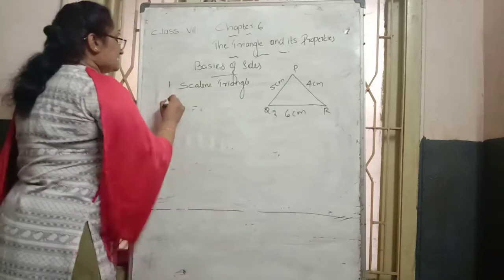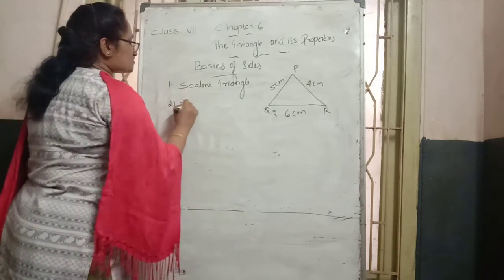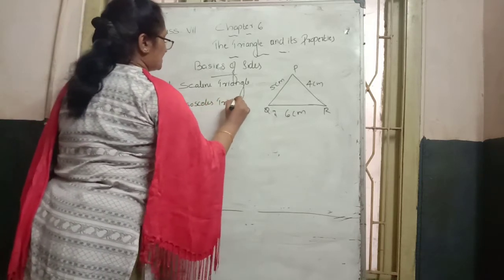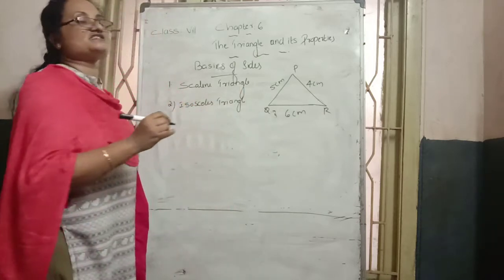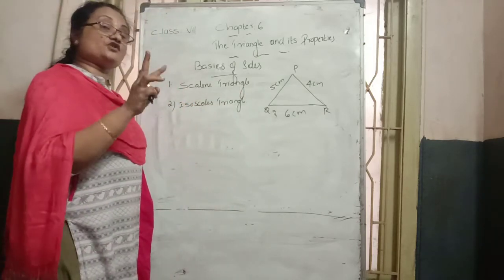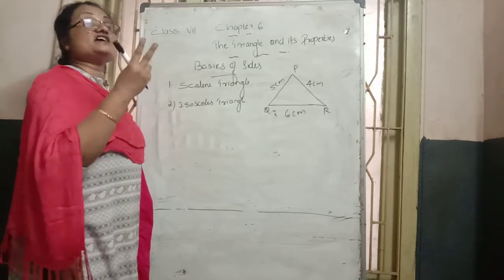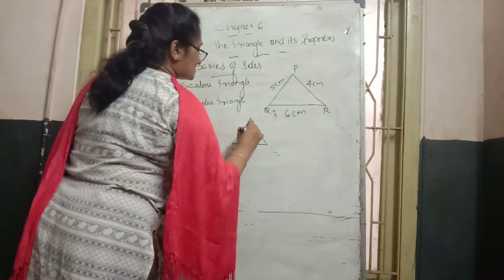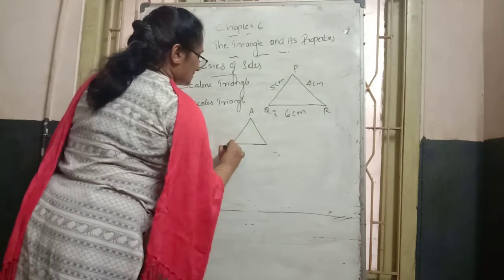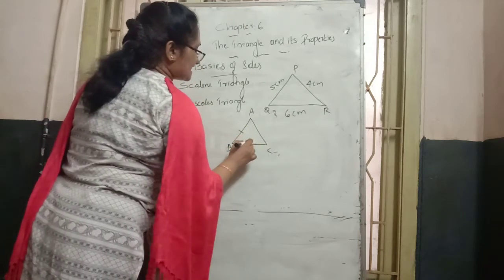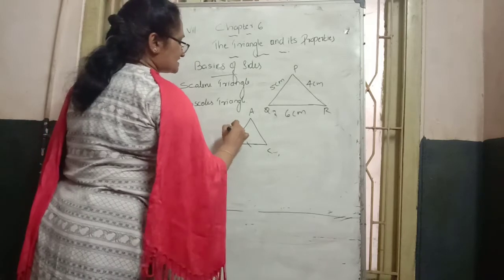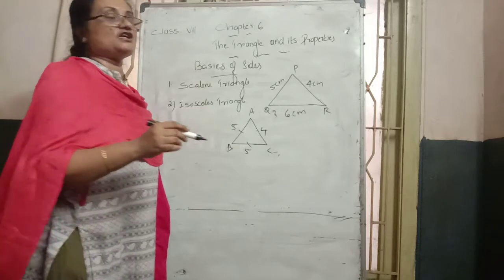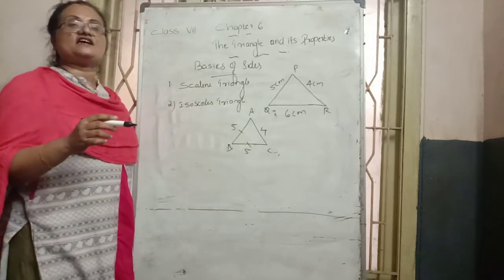The second type of triangle we call an isosceles triangle. Isosceles triangle means that, although a triangle has three sides, any two side measurements are equal. See ABC: we can mark side AB and side BC as equal, 5 centimeters each, and AC has a different measurement.